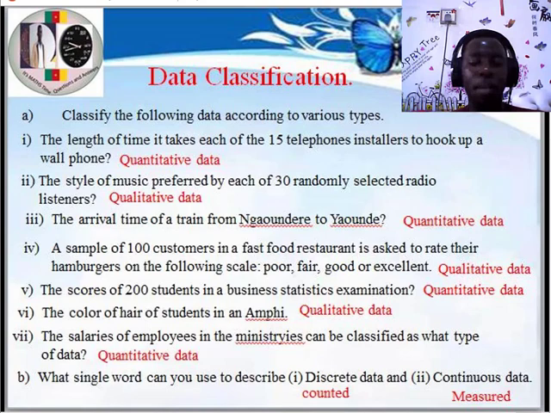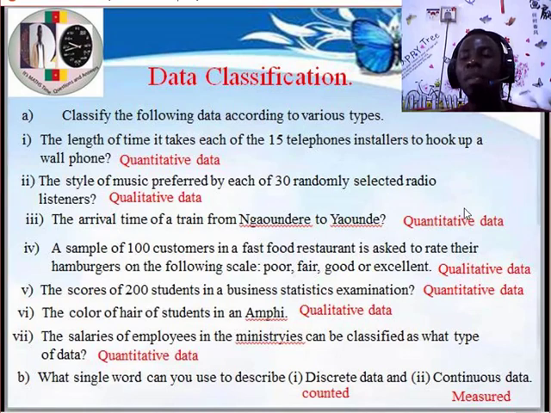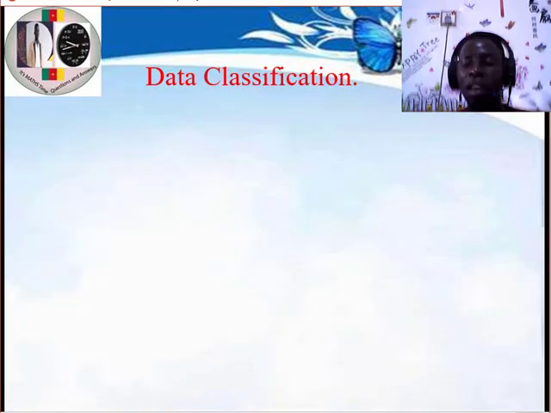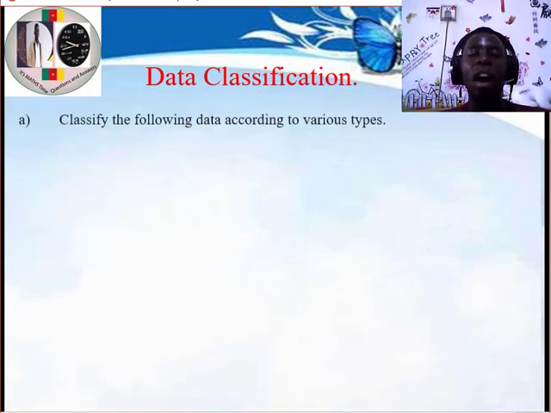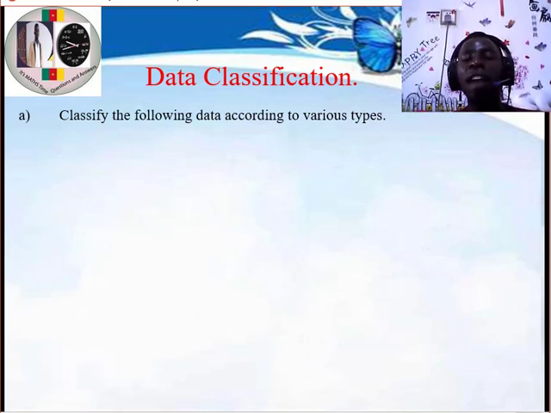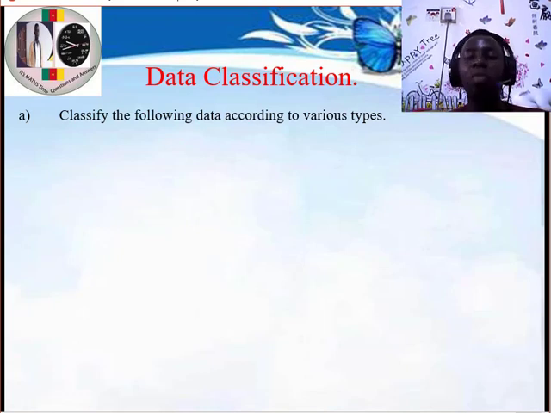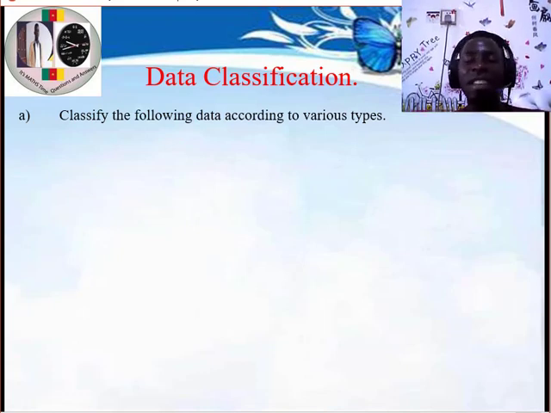So with this in mind, let's now dive into the questions proper. But before we go into the question proper, let me give you a hint again. Question A says classify the following data according to various types. They have not given us the particular type in which we are going to classify this data.